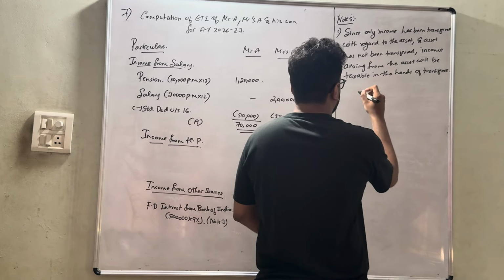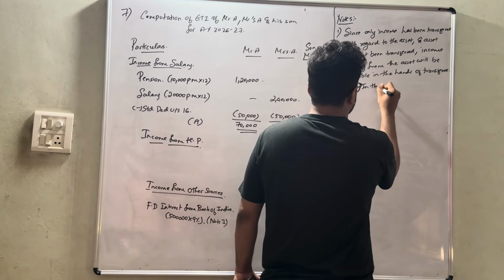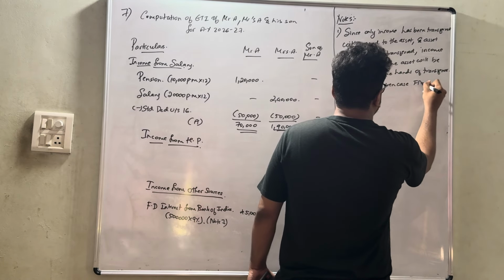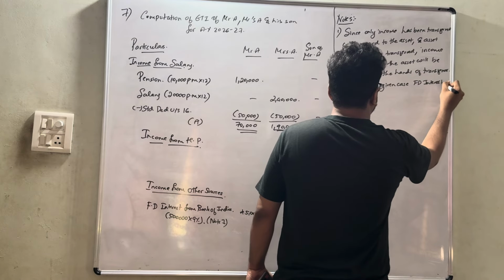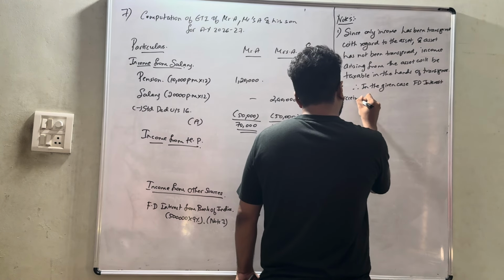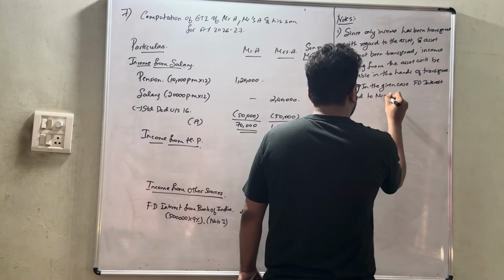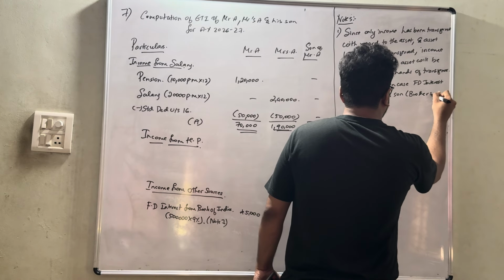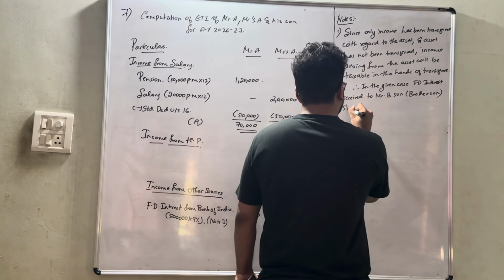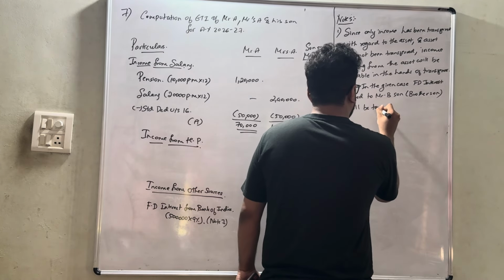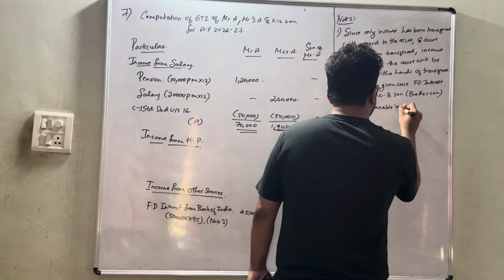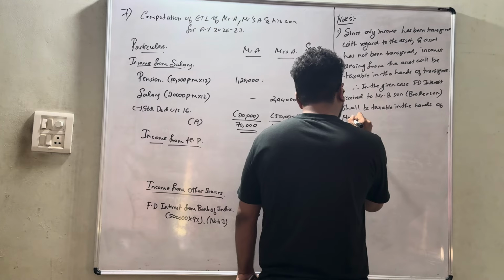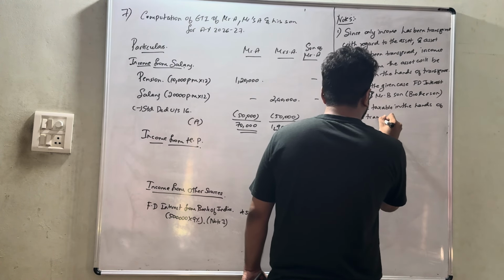Therefore, in the given case, the FD interest received by Mr. B's son, who is the brother's son, shall be taxable in the hands of Mr. A only, who is the transferor.